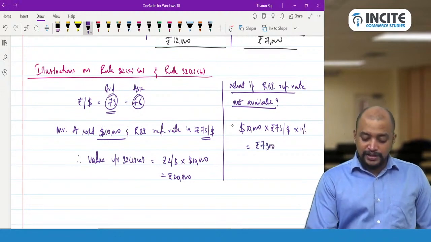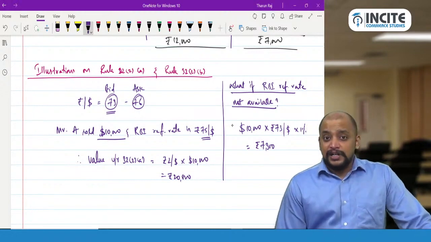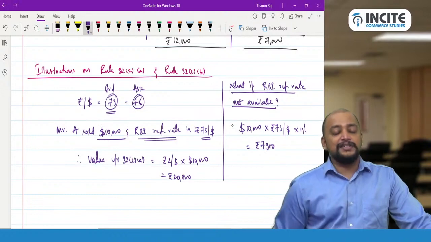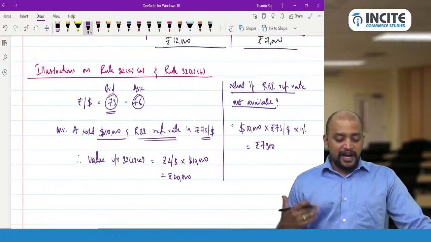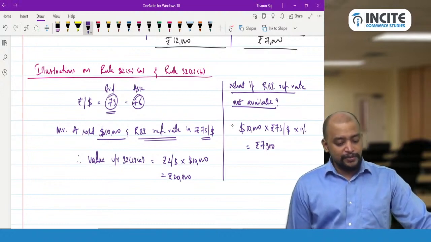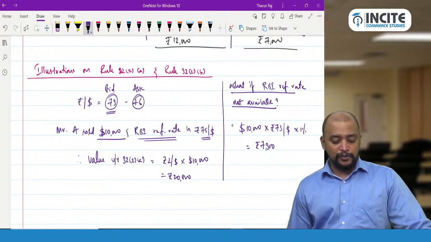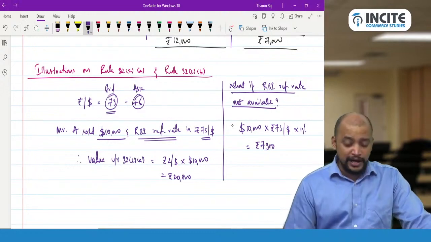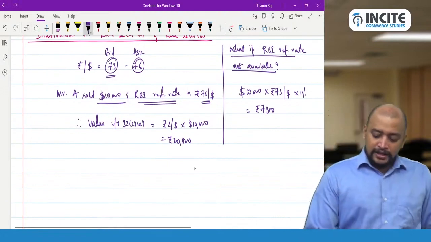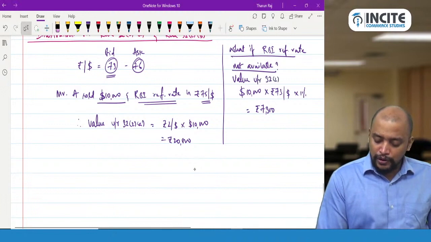Sir, compared to this is only better, na sir? Yes. So then, can we do something here? No, it all depends upon the RBI reference rate, whether the RBI reference rate is available for that day or not. If it is not available for that day, we need to take the gross amount involved in Indian rupees into 1%. 7,300 rupees will be taken as the value in this case. Okay, this is in case of Rule 32 sub Rule 2A here. So value under Rule 32 sub Rule 2A.